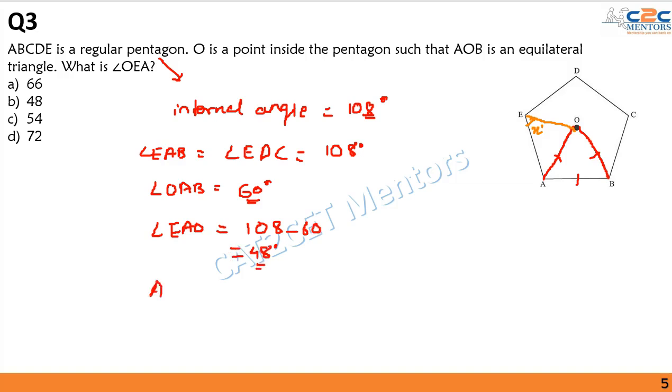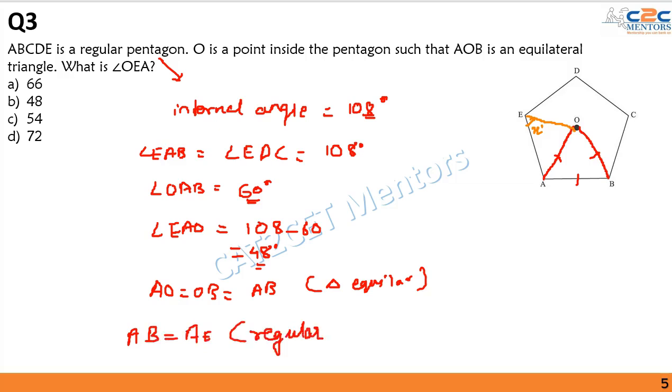Okay. Now we know that AO is equal to OB is equal to AB, as the triangle is equilateral. And we do know that AB is equal to AE because these are the sides of a regular pentagon. All the sides of the regular pentagon are equal. Hence, triangle AEO is an isosceles triangle because AO is equal to EA. This is something which we have proved right now.